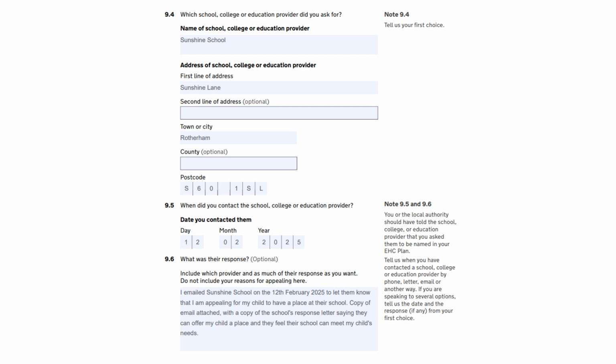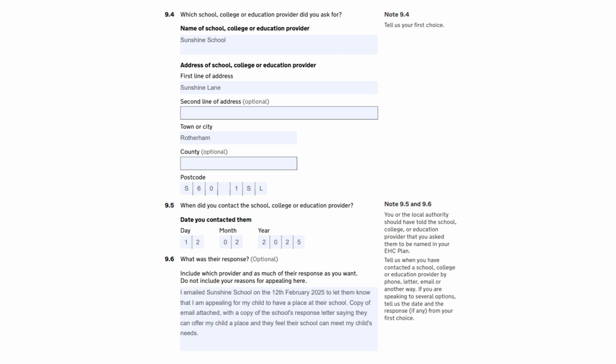If you're challenging Section I and you know which school or other educational setting you wish your child to attend, then name the setting you want in box 9.4 and give the setting's address and postcode here too. A parent or young person must contact the school or college or institution to let them know that they're appealing for a place there. In this box, the Tribunal is asking you to show that you have done this, including the date you contacted them and any response they've given you.